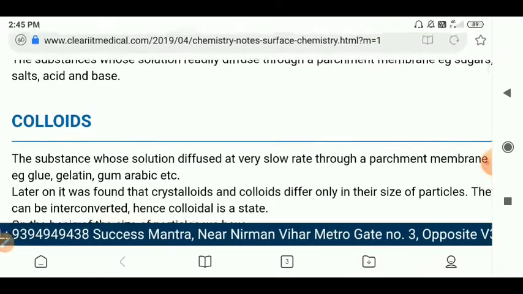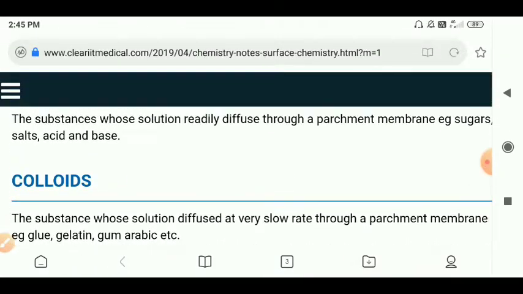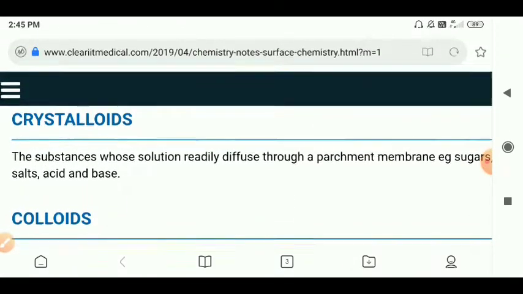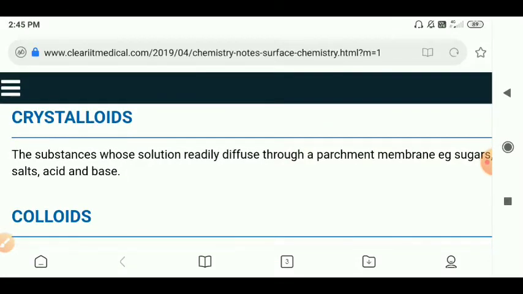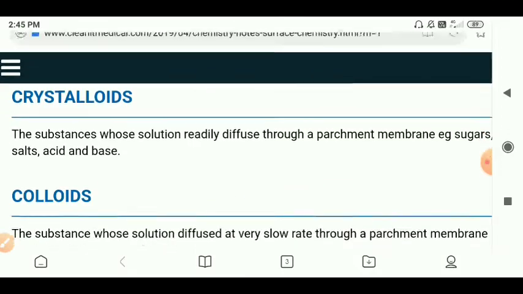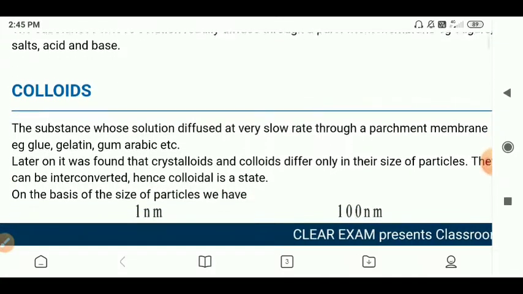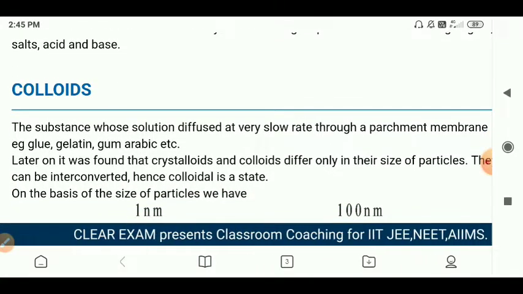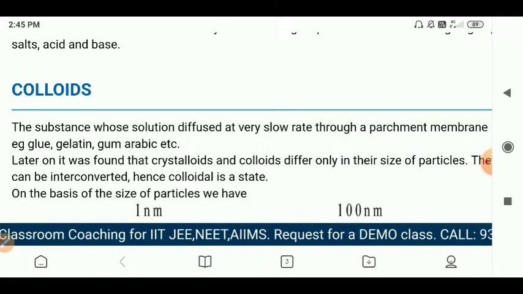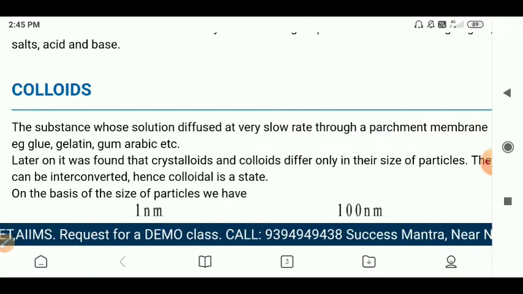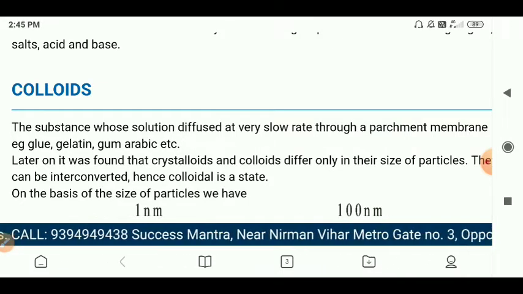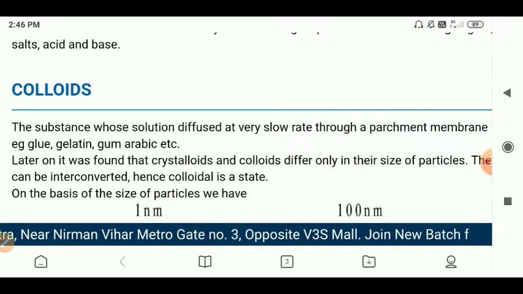So what he is saying is that substances which diffuse very quickly through a parchment membrane are called crystalloids. If the substances diffuse at a very slow rate, they are called colloids. Later on, it was found that crystalloids and colloids differ only in the size of the particle, though they can be interconverted. Hence, colloidal is a state.